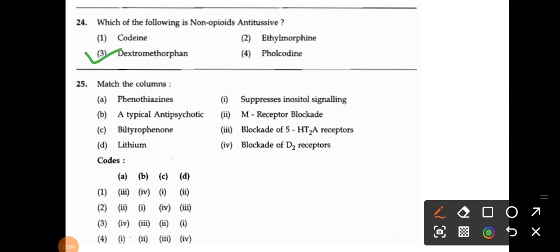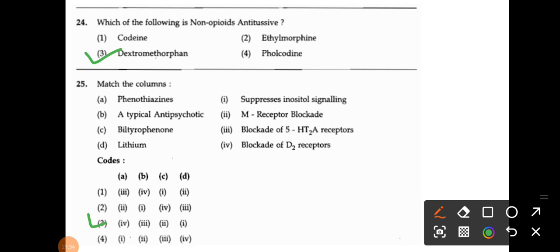Then match the columns. Again, this question is from your classification or the mechanism of actions. So phenothiazine, then atypical antipsychotic, butyrophenones, and lithium. And here they have given suppress inositol signaling, M receptor blockade, blockade of 5-HT2A receptor, and D2 blockers. Right? So for question number 25, your correct answer is option number 3.